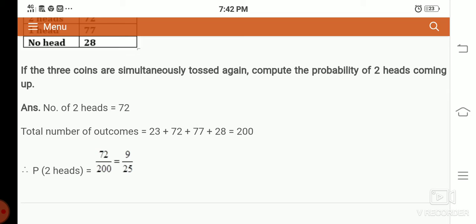So you can give your answer. Probability of no head means probability of three tails. One head means two tails. Two heads means one tail. Three heads means no tail. So you have the numbers, and you can take the probability.